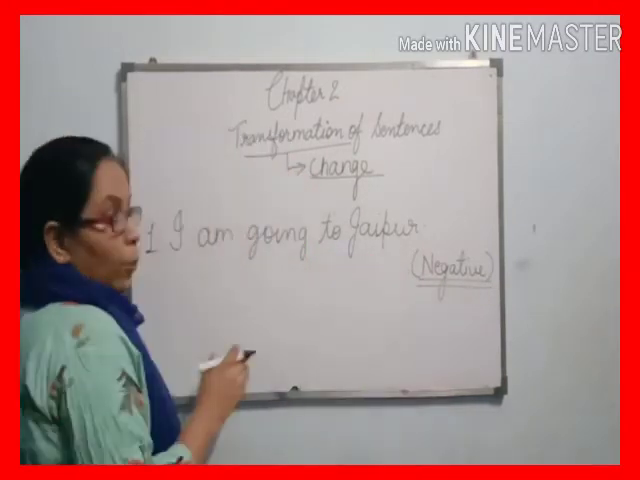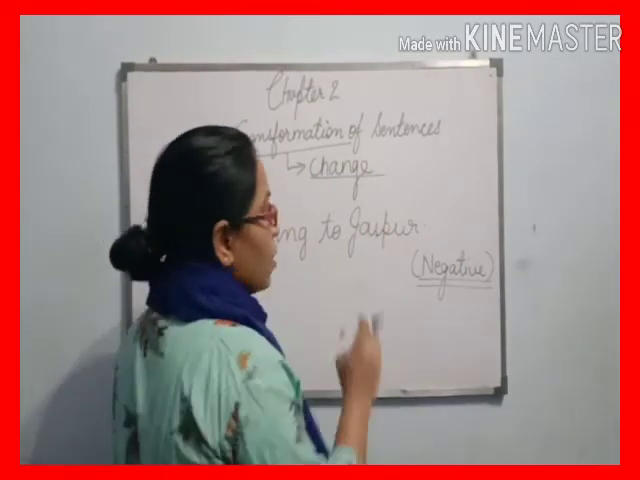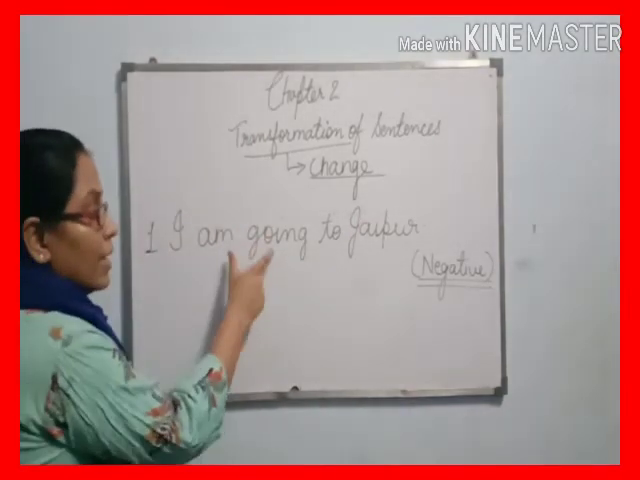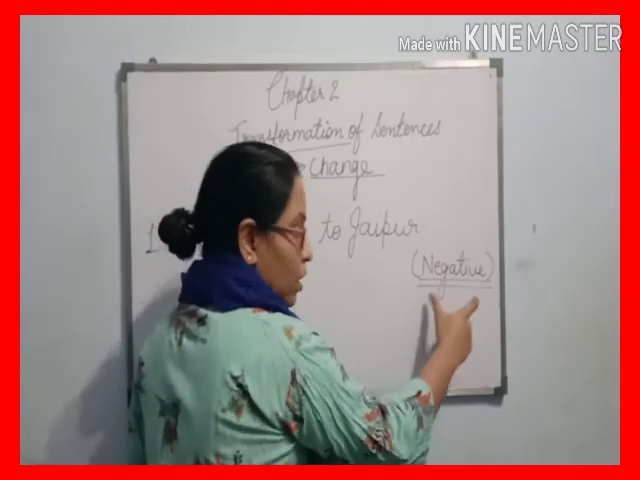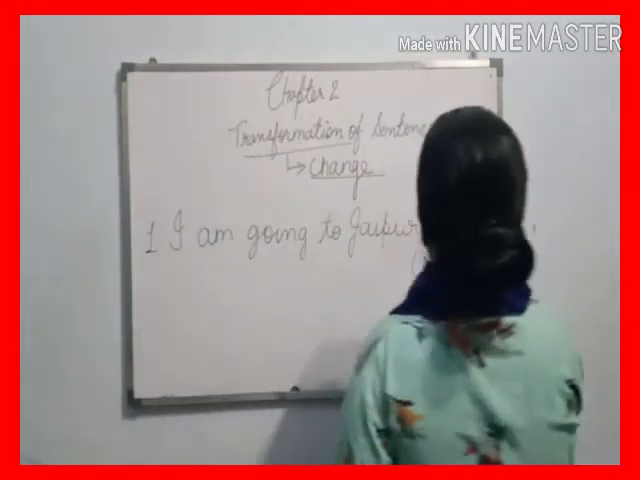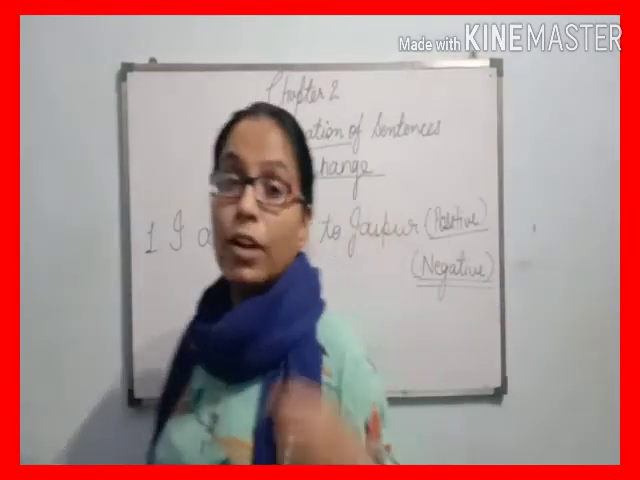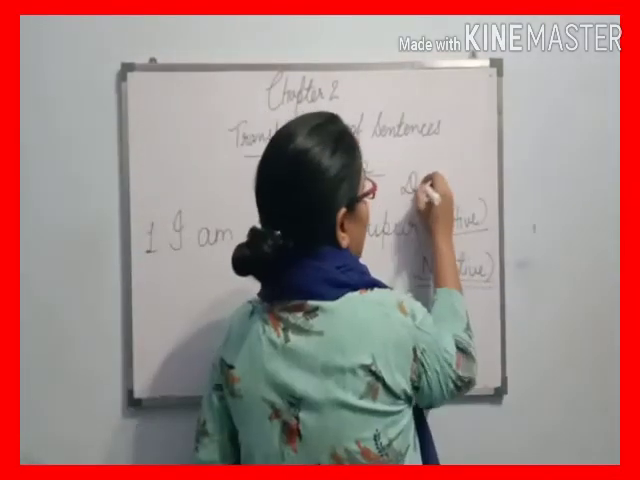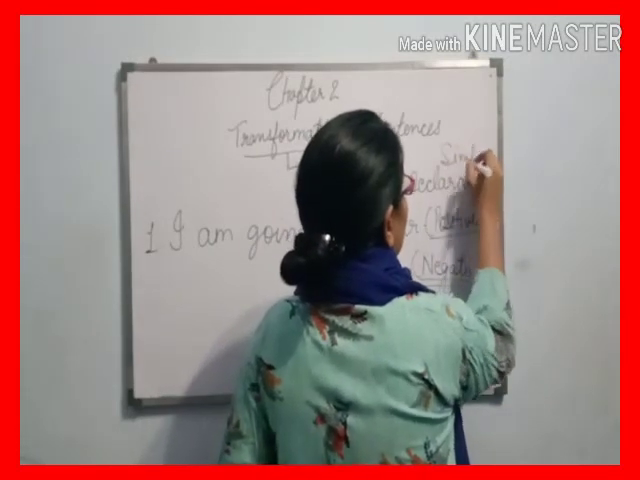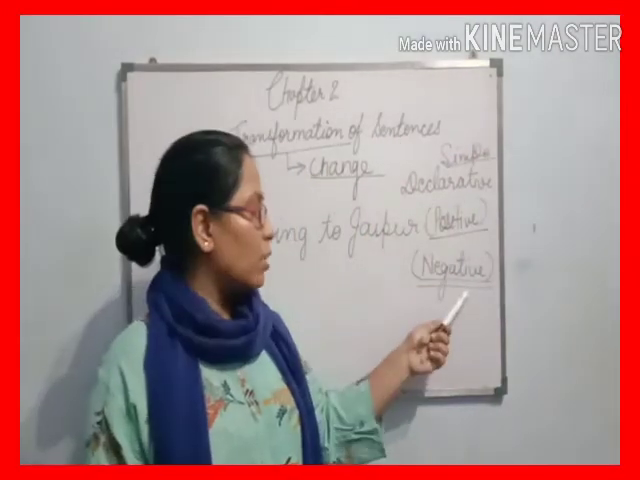Before doing that, we have to know in which type of sentence the question is asked, because if we are good at identifying the type of sentence, we can easily convert it as the question requires. So, I am going to Jaipur. This type of sentence is positive. Now the question is clicking in your mind, what is positive? Positive sentences are declarative or simple. So we have to change this simple and declarative sentence into the negative.